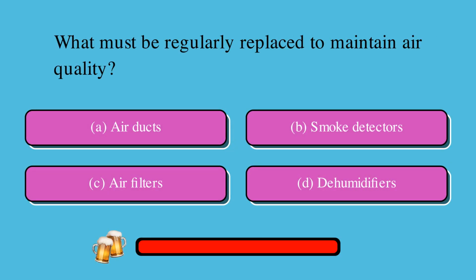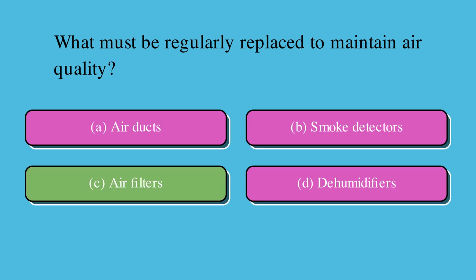What must be regularly replaced to maintain air quality? Is it A, air ducts, B, smoke detectors, C, air filters, or D, dehumidifiers? The correct answer is C, air filters.